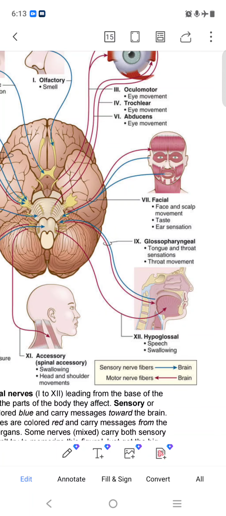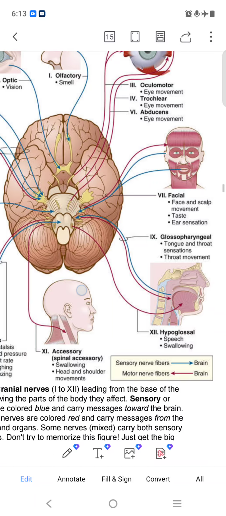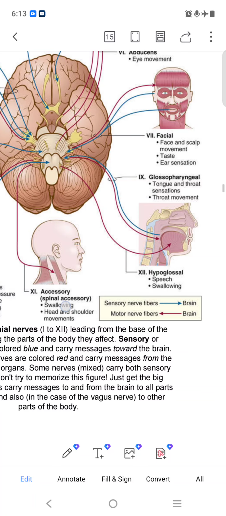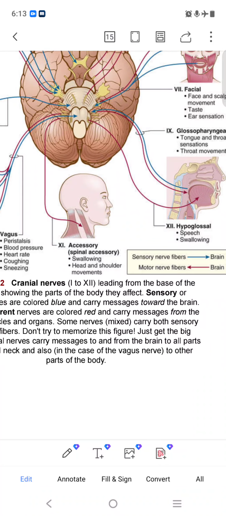The facial nerve comes from here. Facial nerve handles facial scalp movement, taste, and ear sensation. That comes from this part of the nerve system. This nerve system comes from our brain, like the glossopharyngeal. Glosso means our tongue, and pharyngeal relates to the tongue and throat sensation, throat movement.